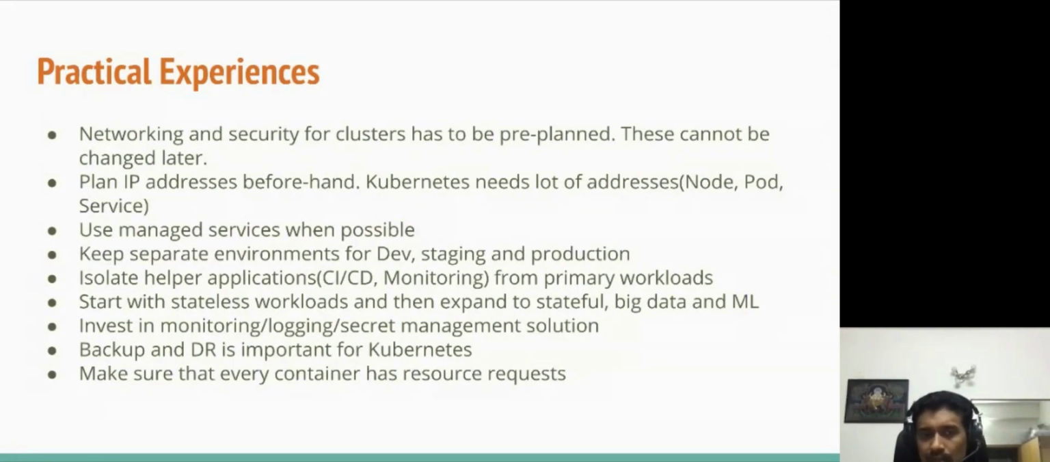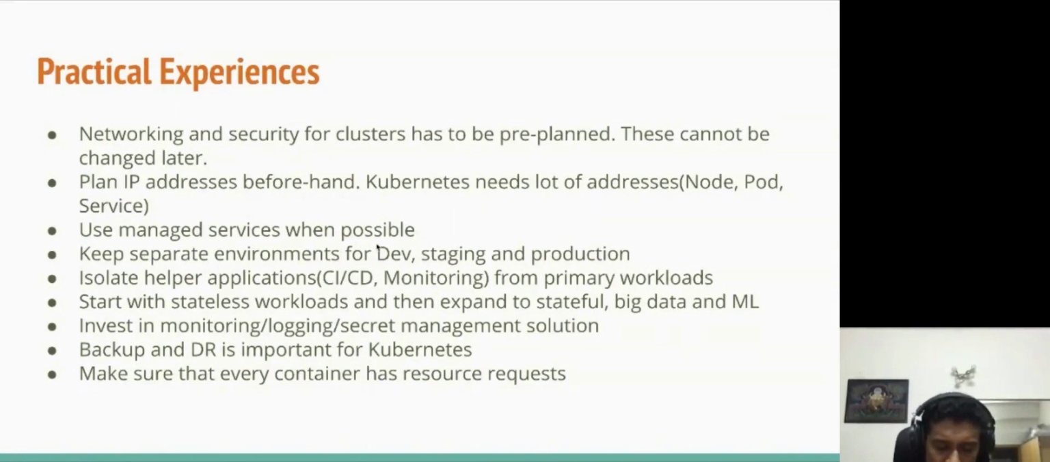And so, you need to plan for it and identify how many pods you need per node, how many services you need, what kind of subnets you want to use. So, think about it before you create the clusters, right? That's again important.